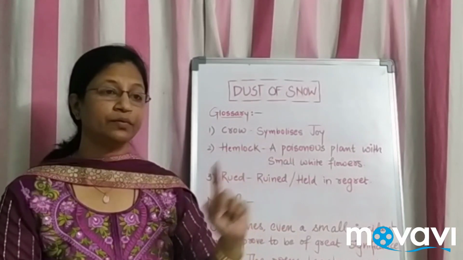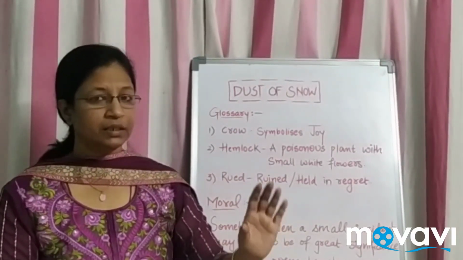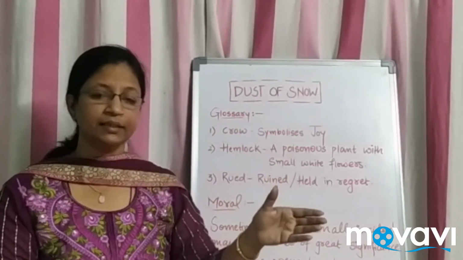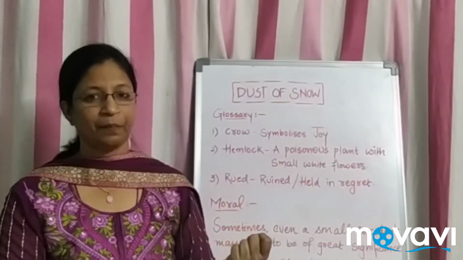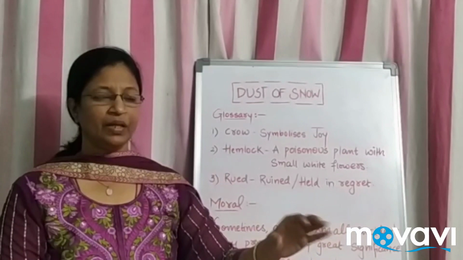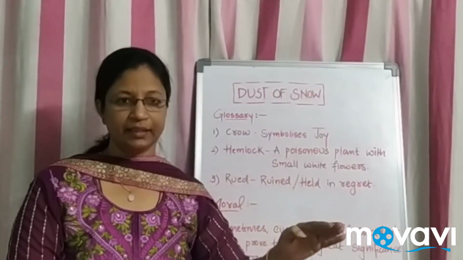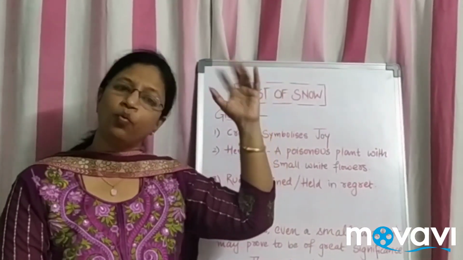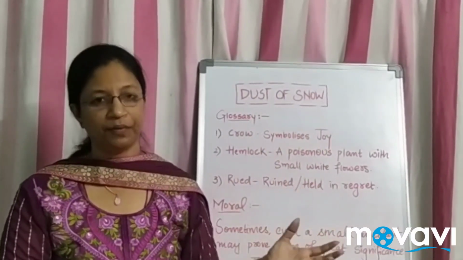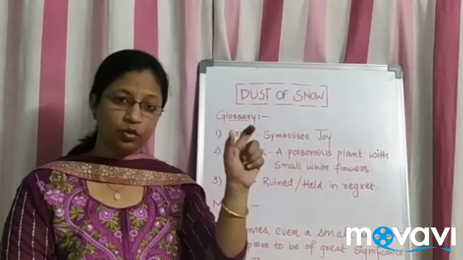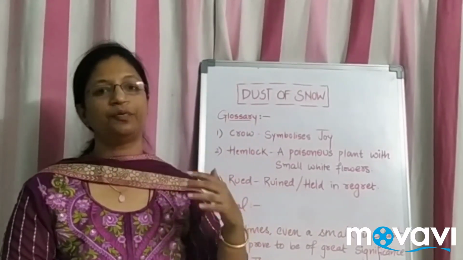He did not realize it was a hemlock tree, but it was, symbolizing that he was in distress, in little sadness. As soon as somebody goes and stands there, the creatures above the tree make a movement and fly off. So the crow was sitting there, and that crow flies off.